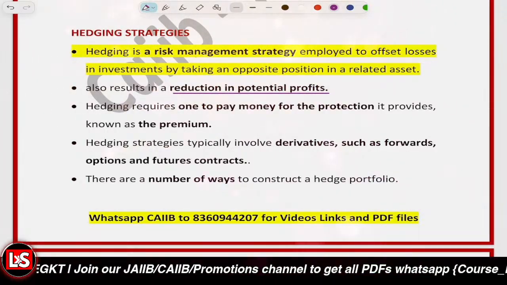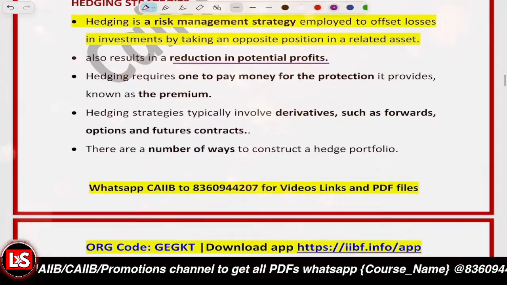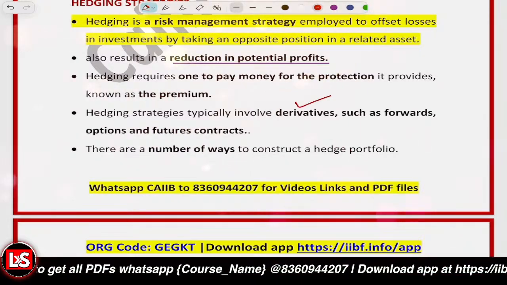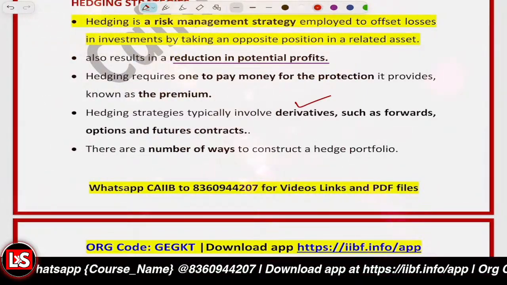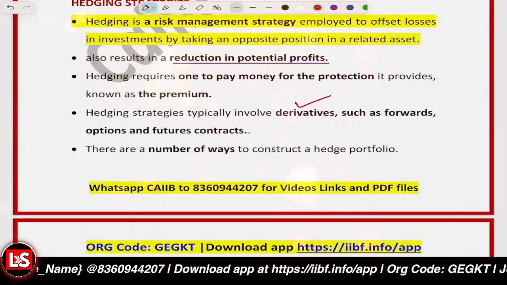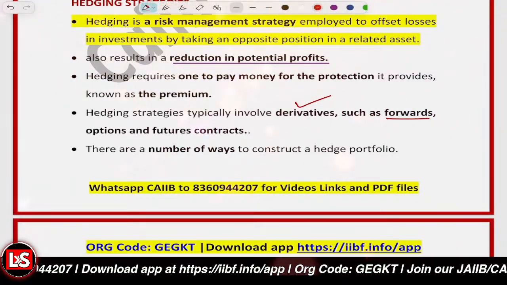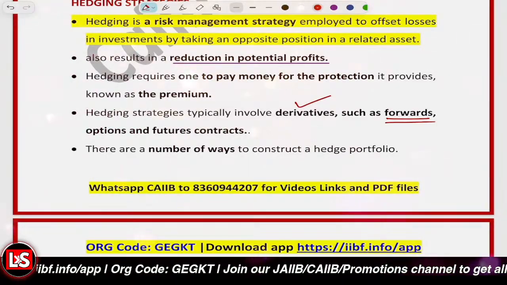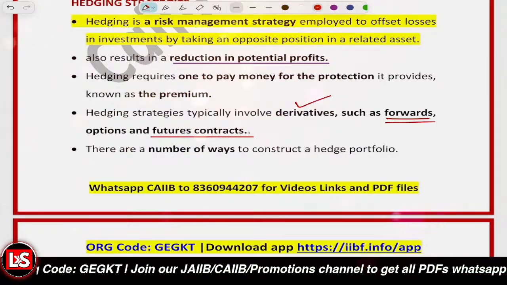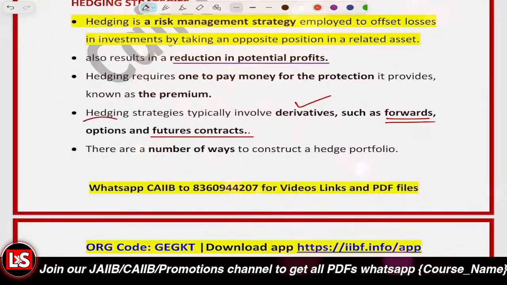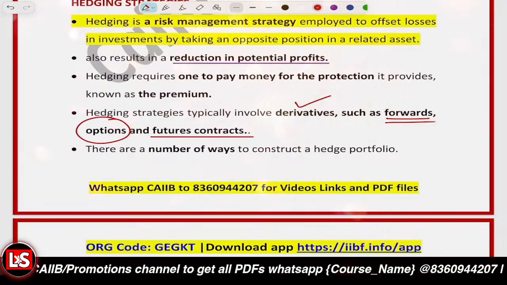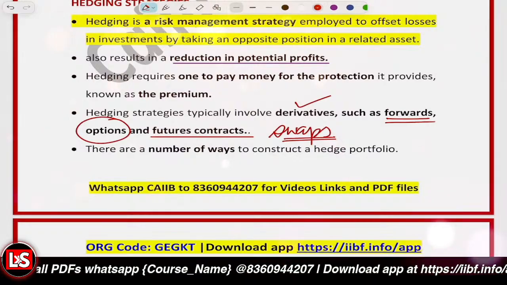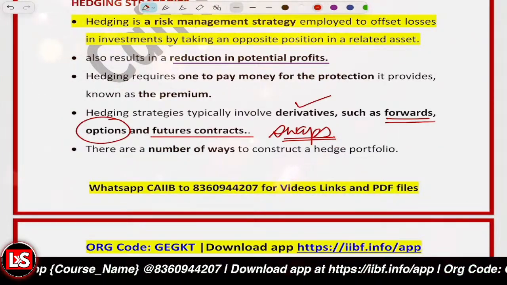And there are different instruments which are used for hedging purposes. It involves derivatives such as forwards, options, futures contracts, right? In the case of forward contracts, we lock in the future exchange rate. Futures are standardized hedge contracts. Options give you a right without any obligation. There are also swaps, like the interest rate swap, which is related to the exchange of cash flows.